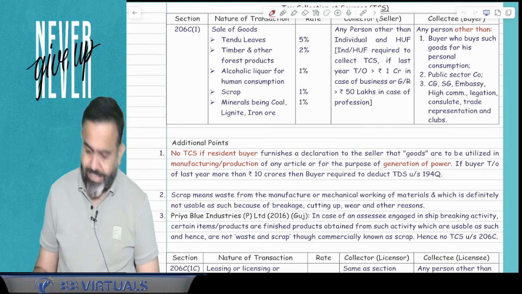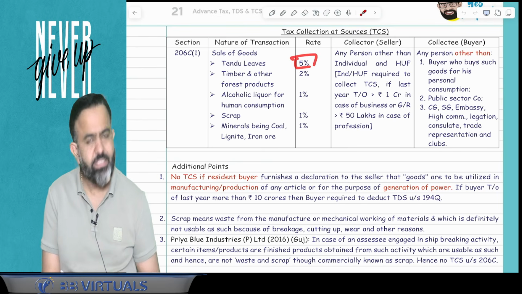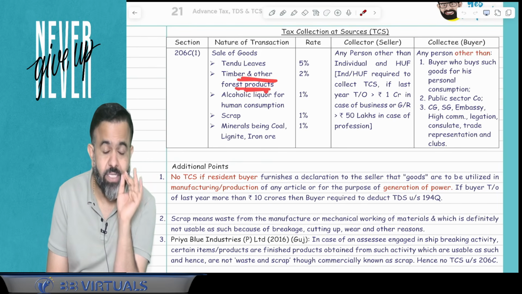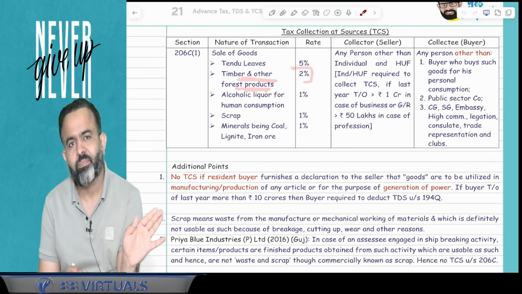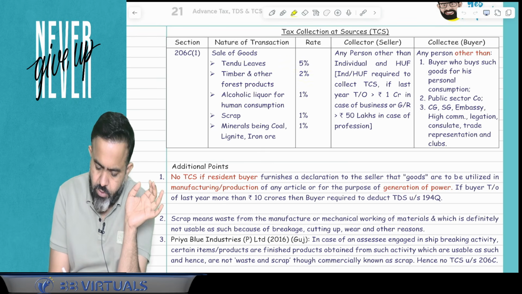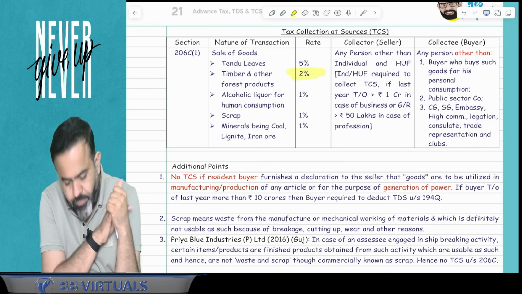So guys, in the TCS, there is one small change. In case of the Tendu leaves, the TCS rate is 5% only. In case of timber and other forest products, the TCS rate is now 2%. Earlier it was 2.5%, now it is 2%. So in case of timber and other forest products, the TCS rate is 2%. That is the one change.